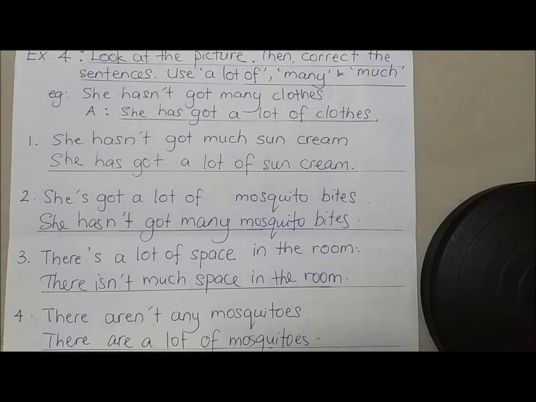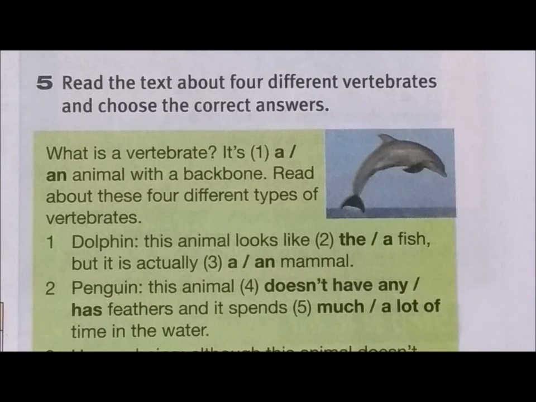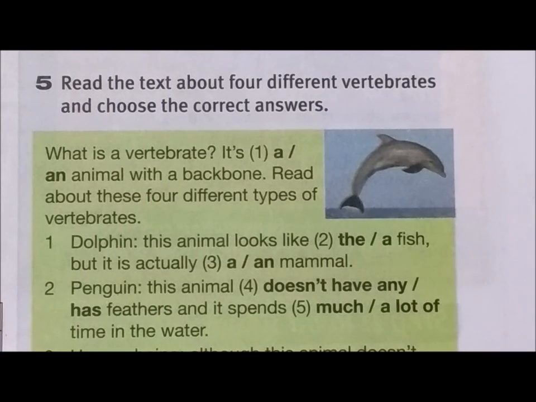For exercise 4, these are the answers for question 1, 2, 3, and 4. Coming to exercise 5, you are required to read the text about 4 different vertebrates and choose the correct answers.